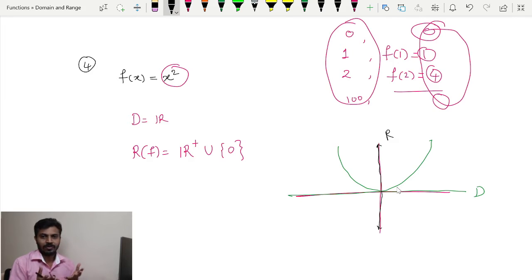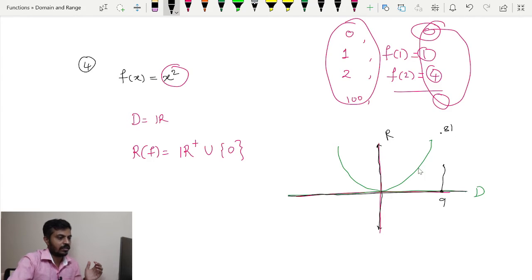But how do we understand what is domain and range? If I take any point on the x axis, I will be able to find a certain image. For example, if it is 9, then somewhere here there will be 81. So for each point on the domain, I have some image which is well defined, known to me. Thus the domain is the entire real line, you can say.